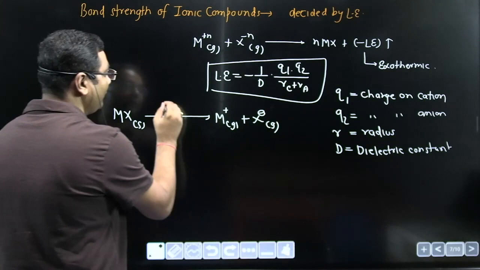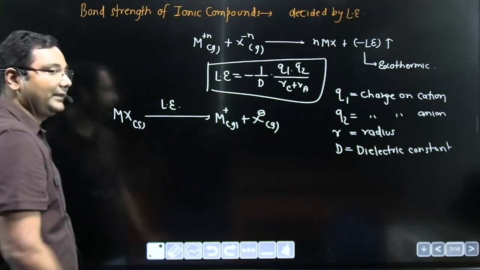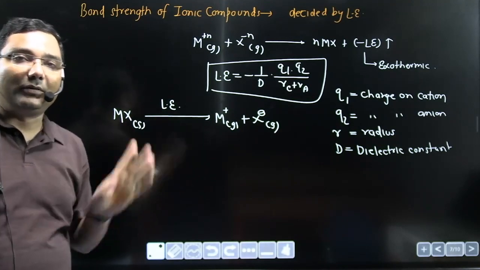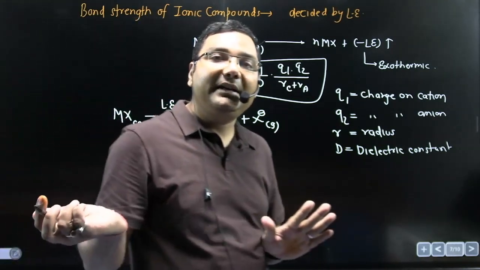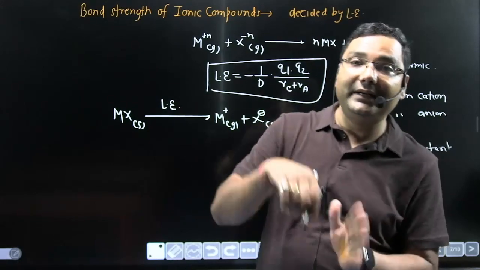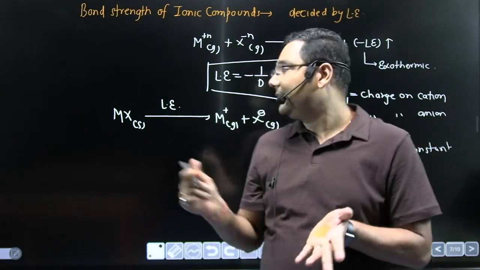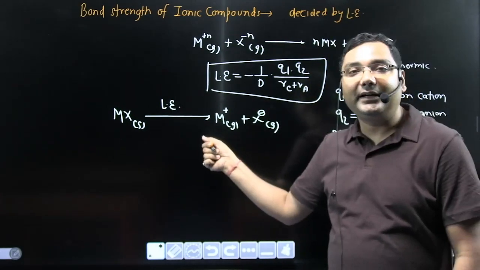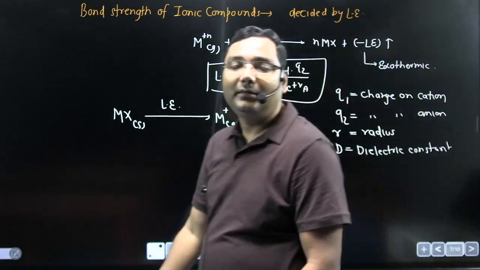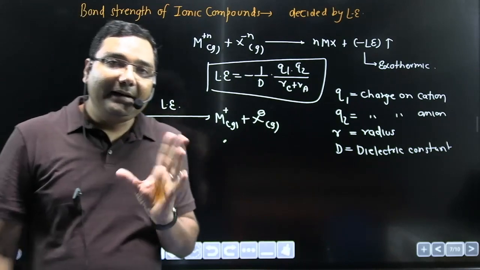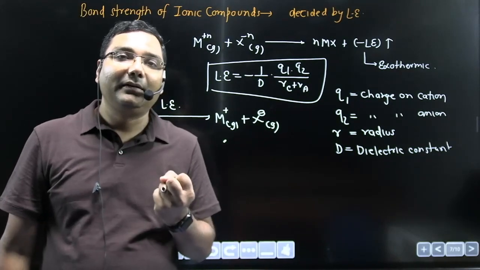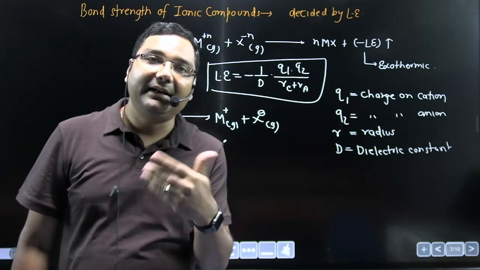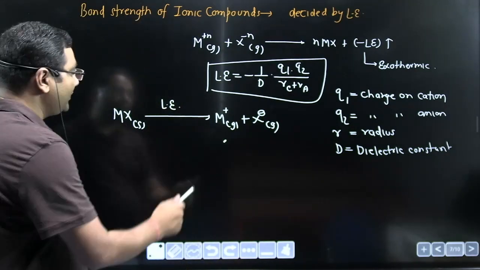Now energy is required, and that energy is known as lattice energy. So lattice energy will become endothermic in this process. Lattice energy may also be defined as the amount of energy required to break 1 mole of ionic solid into gaseous cation and gaseous anion. So now this process becomes endothermic.